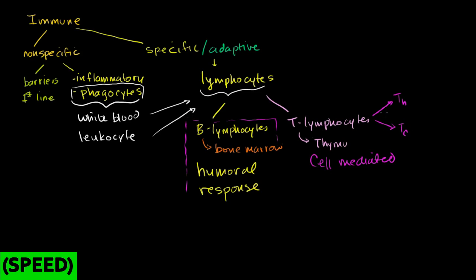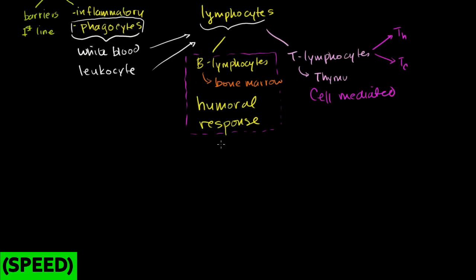We're going to see in the future that the helper T cells play a role in amplifying and activating this humoral response. But a simple way to think about the difference between the humoral response and the cell-mediated response is when I get infected, let's say by a virus. Let's say that's my body cell and that's my body cell. At first, when a virus comes into my system, it's just floating around in the fluids of my system, and that's what the humoral response responds to, the humoral fluids of your body.